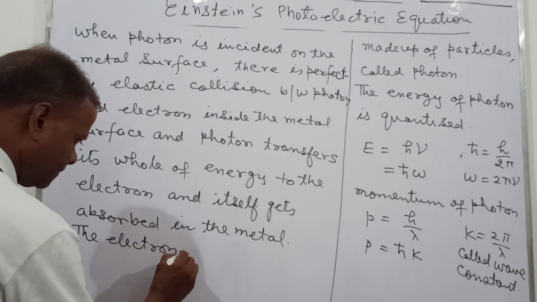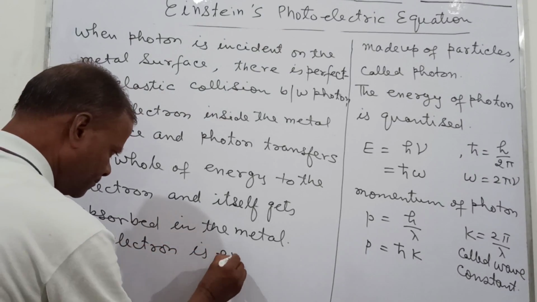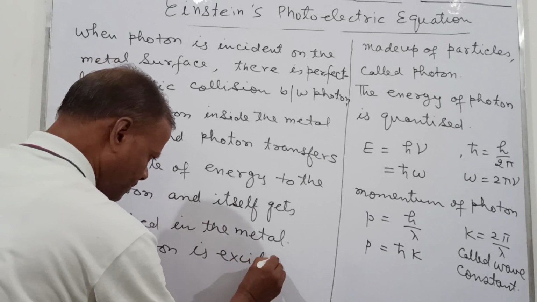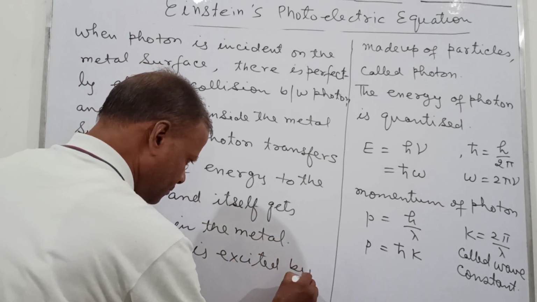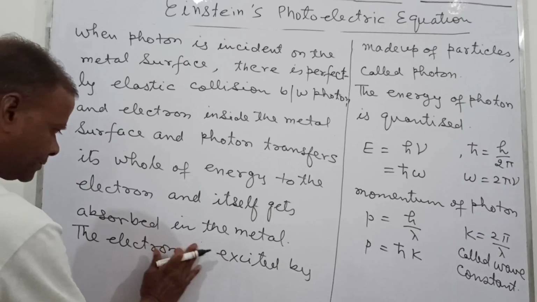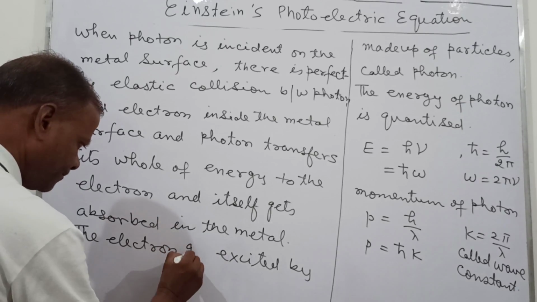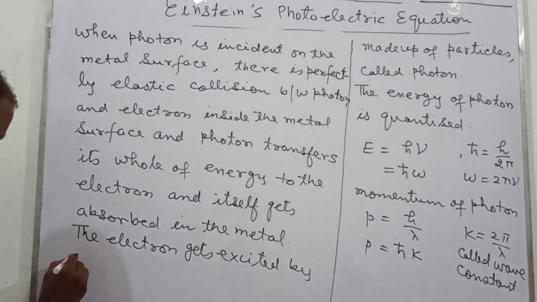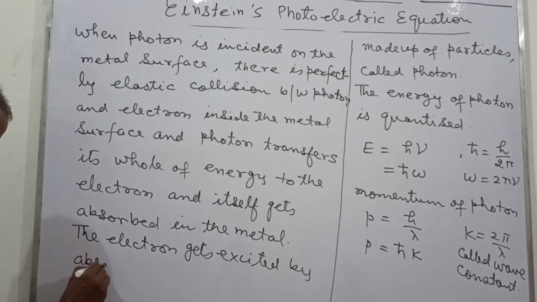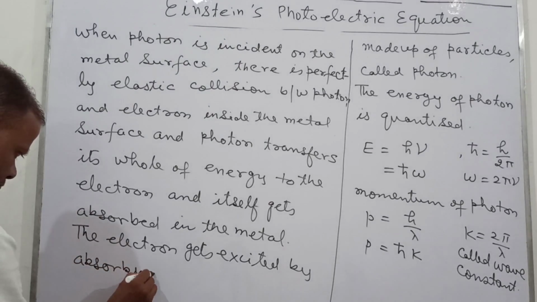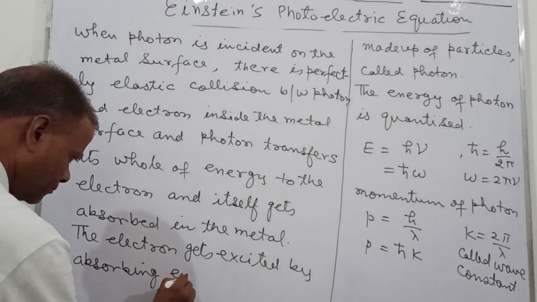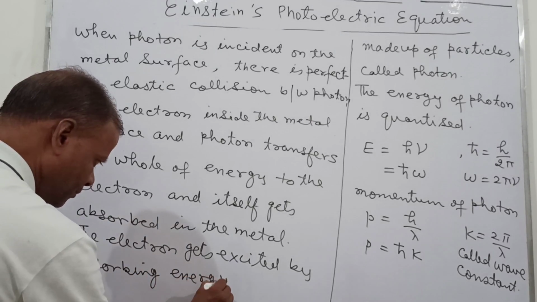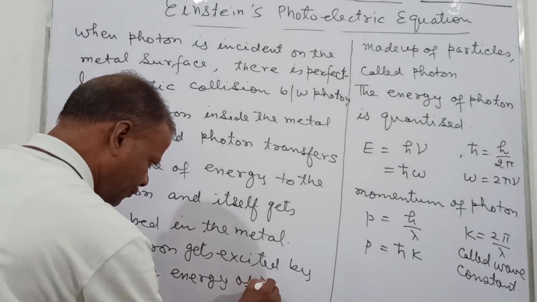The electron gets excited by absorbing energy of the photon.